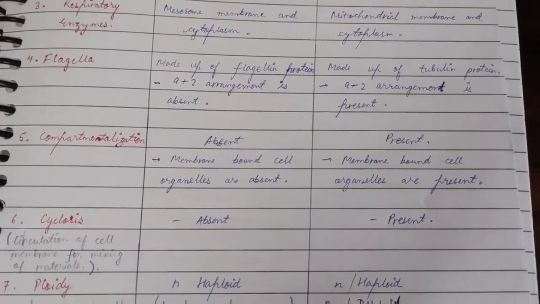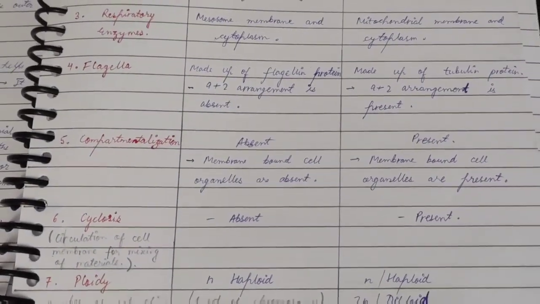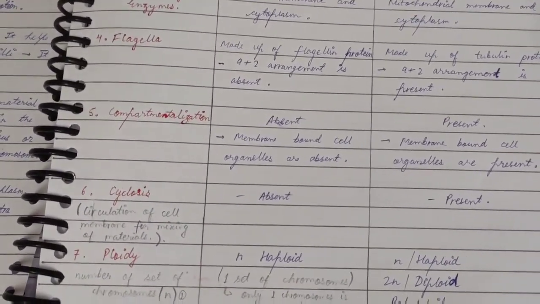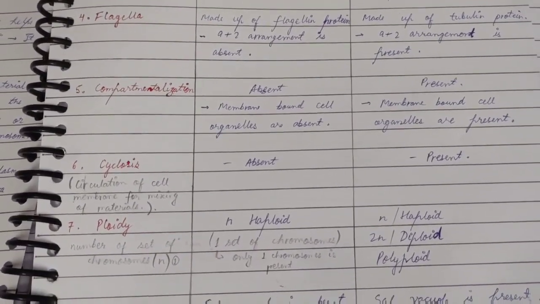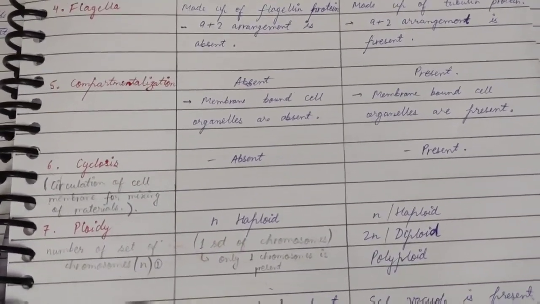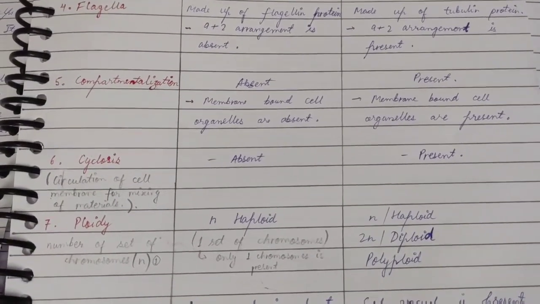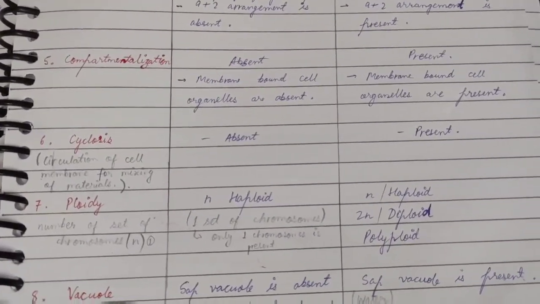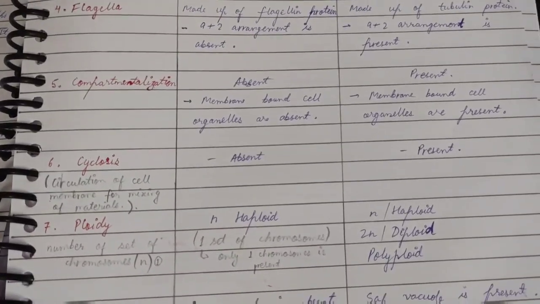Compartmentalization is absent in prokaryotic cells and present in eukaryotic cells. This is because membrane bound organelles are absent in prokaryotes and present in eukaryotes. Next comes cyclosis, which is absent in prokaryotes and present in eukaryotes. Cyclosis is basically the circular movement of the cell contents for mixing different types of particles inside the cell.